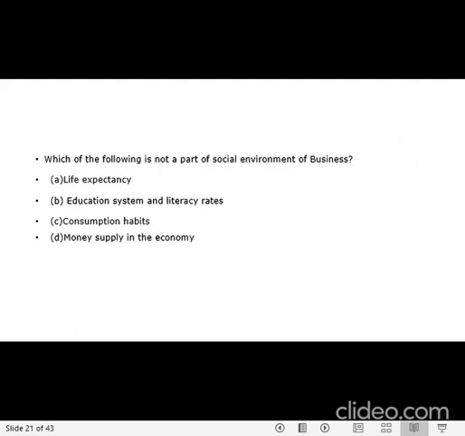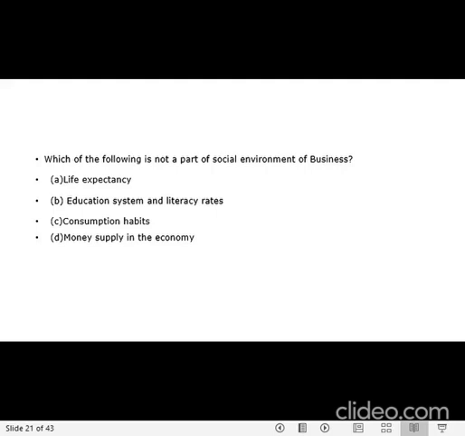Which of the following is not a part of social environment of business? So social environment itself is the biggest hint there. So social environment, it talks with society, with people. Is it life expectancy, educational system, consumption habits, money supply in the economy?